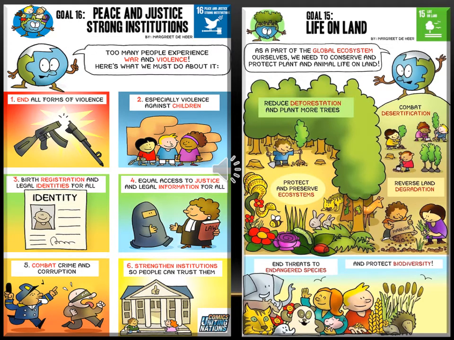Now we'll see another slide, goal number 15, life on earth. Life on earth is very much important. If you see the plants, animals and human beings, if you cut the trees, if you do deforestation for our own profit, then it will affect the environment.